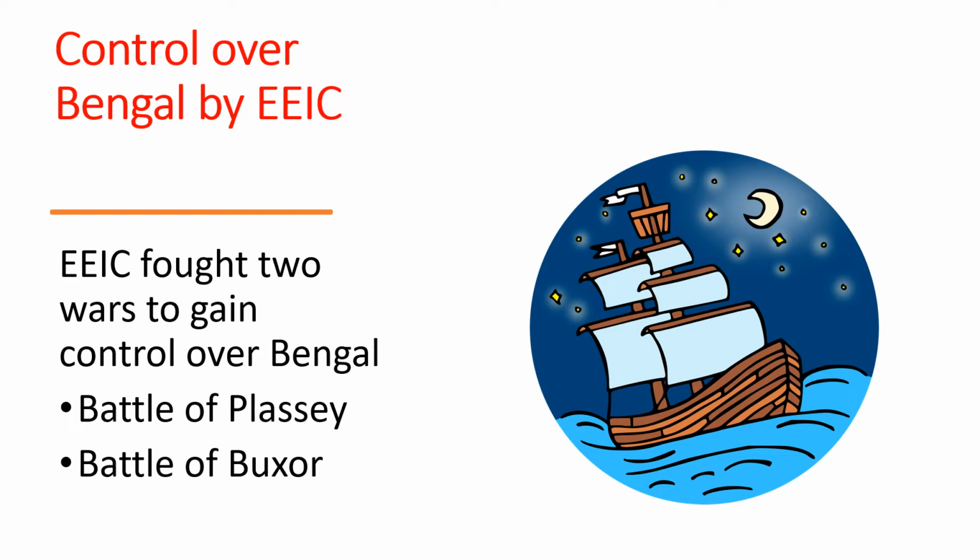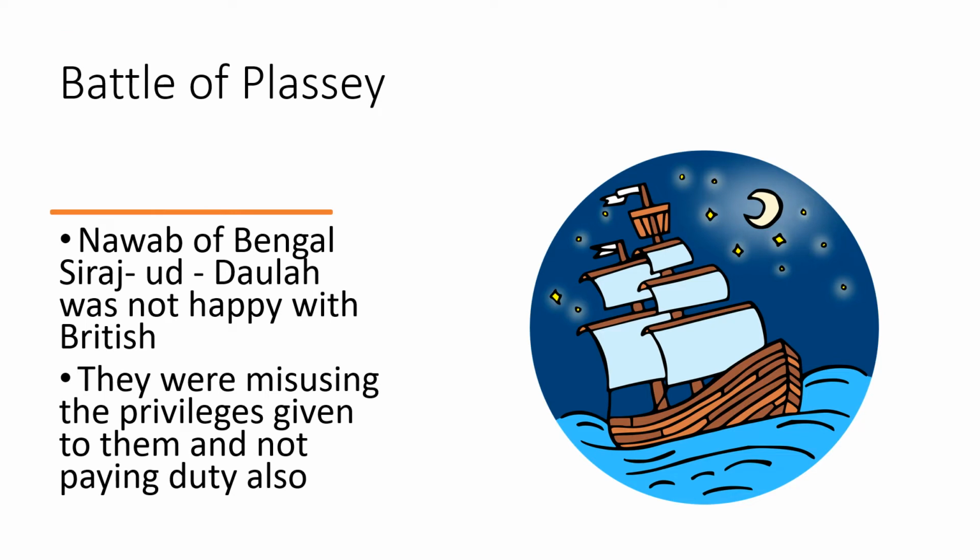So English East India Company fought two wars to gain control over Bengal. First was the Battle of Plassey and second was Battle of Buxar. In 1757, Nawab of Bengal, Sirajuddaulah was not happy with the British because the British were misusing the privileges given to them, and the British East India Company was also not paying the duties or the taxes to the Nawab of Bengal.